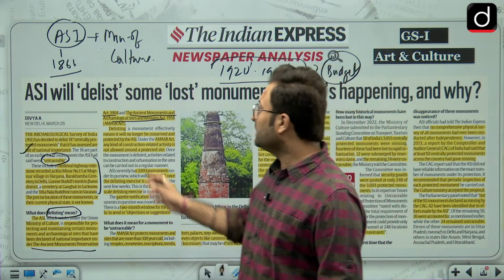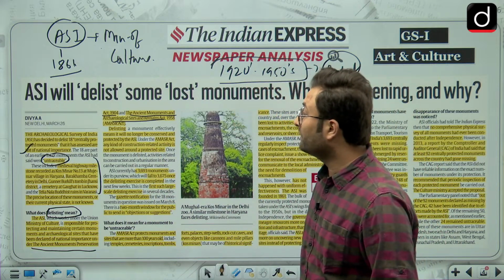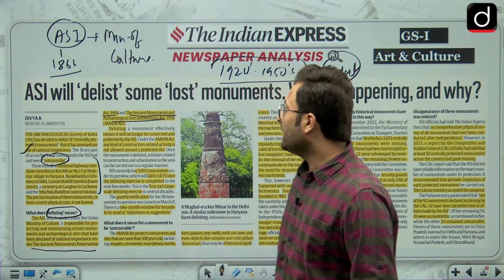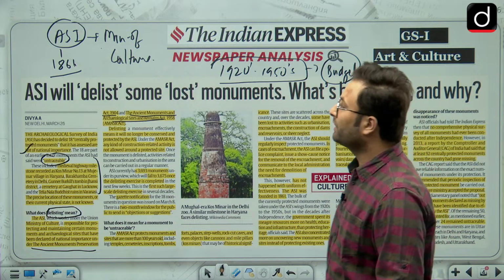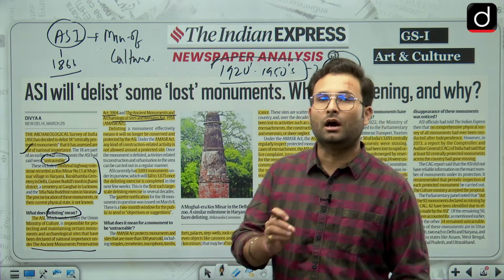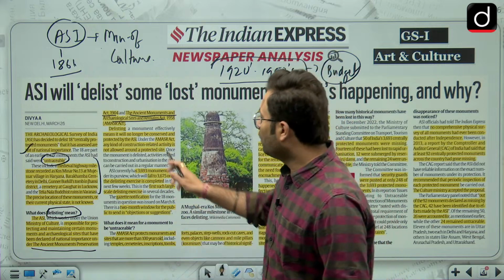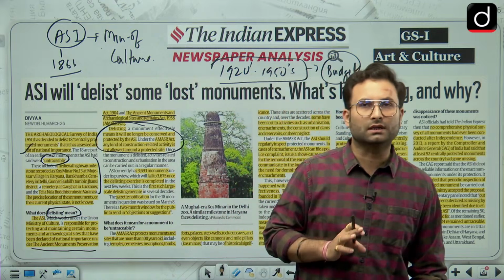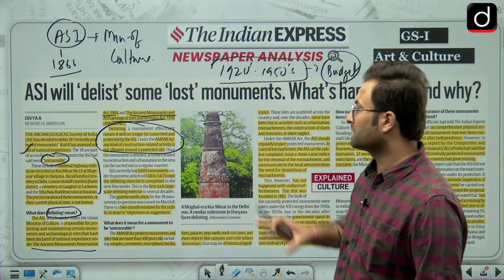Okay. Now delisting a monument will effectively mean that it will no longer be conserved and protected by ASI under the AMASR Act, that is of 1958. Any kind of construction-related activity is not allowed under or around the protected sites. Okay. So once this site has been delisted, you can go for the construction as well. Okay. So there will be no protection whatsoever.